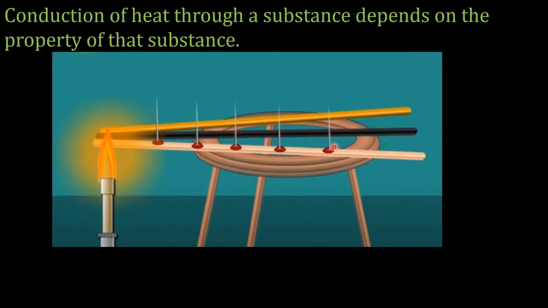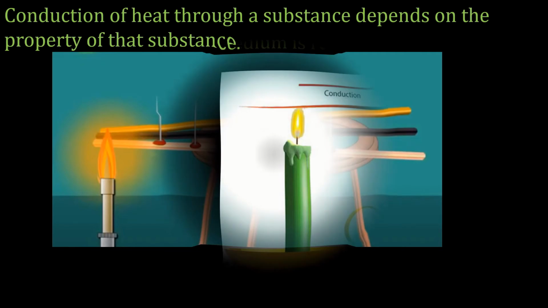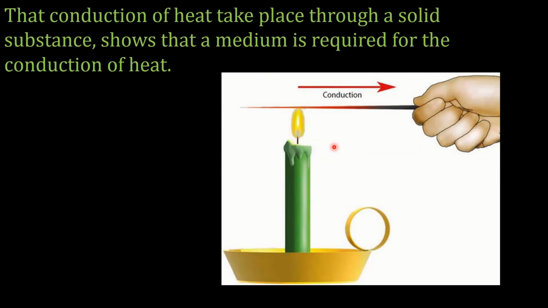Students, conduction of heat through a substance depends on the property of that substance. That conduction of heat takes place through a solid substance shows that a medium is required for the conduction of heat.